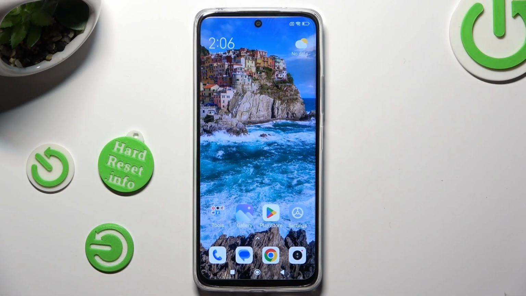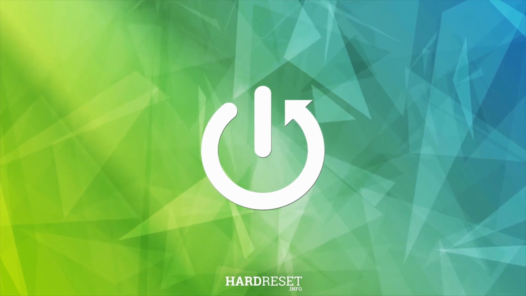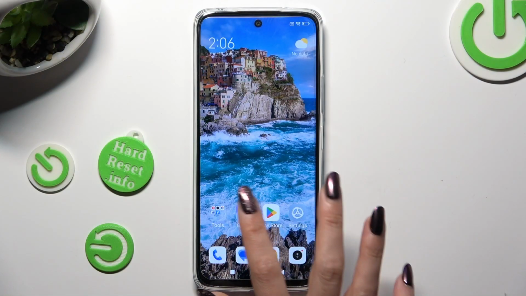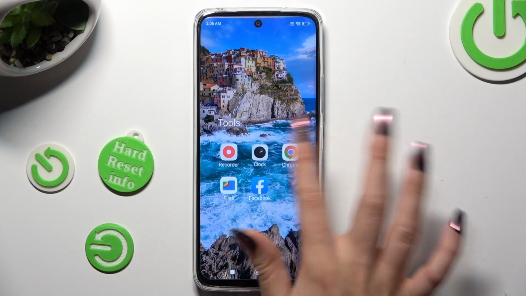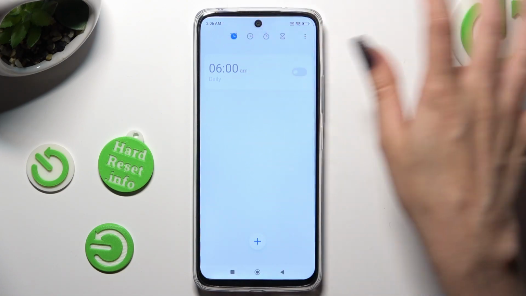In front of me is Redmi 12R, and today I would like to show you how you can set up an alarm clock. First of all, you need to open Clock app and click on Alarm section at the top left corner.